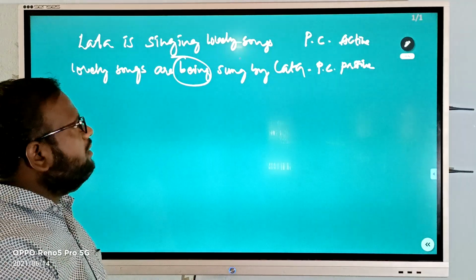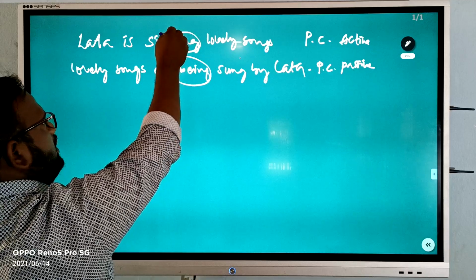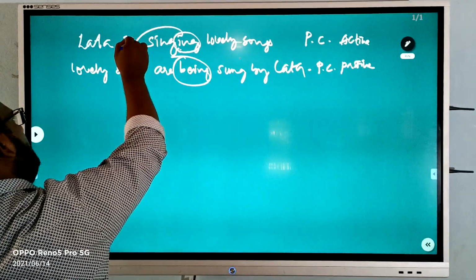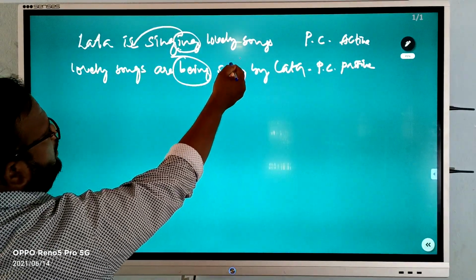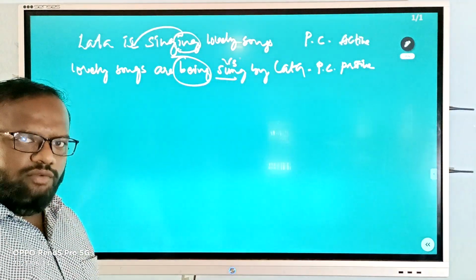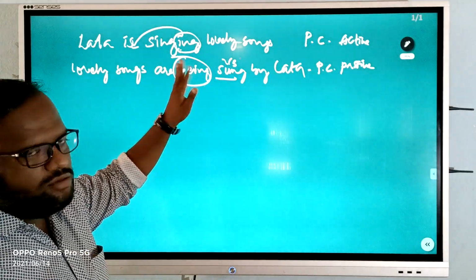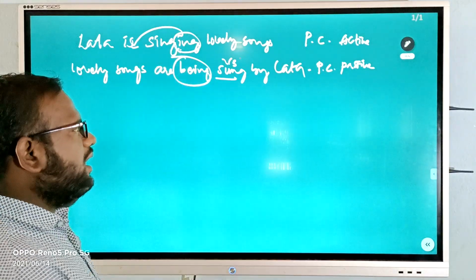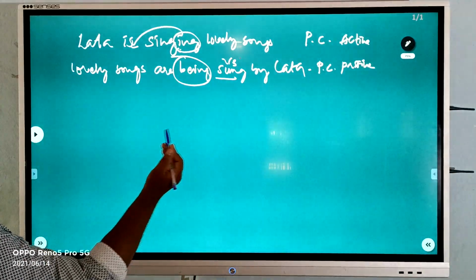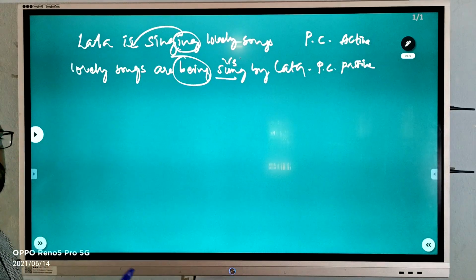Why have we added being here? Because the ing form we have removed from the verb, and this ing form which I have removed from the verb, I am using soon after the helping verb. So instead of singing, I am using the third form of the verb because it is mandatory to use V3. Soon after the helping verb I have used the being form. So being is nothing but the ing formation itself, which we have already discussed in the formulas. So the next tense: present continuous to present continuous passive, plus being we have added.